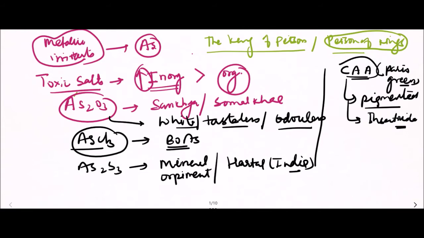So copper acetoarsenate is a salt of arsenic and copper, and it is also known as Paris green. And copper arsenate is known as Scheele's green. So these are the toxic salts of arsenic.